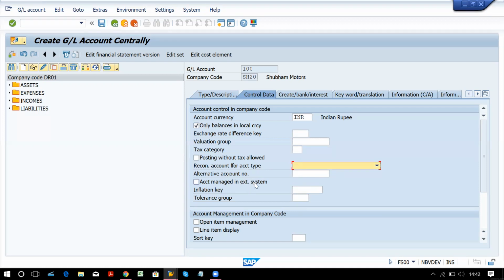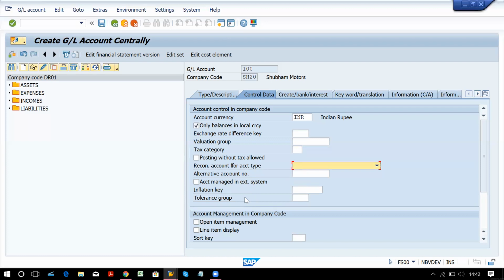Alternative account number and account managed in external system. Now implementation is going on for this particular company, Shubham Motors, and currently Shubham Motors is running their business on Tally or Oracle or any other software. So they must be using these GL accounts on that software. So if you have any alternate account number, you can save that for users' reference, or account managed in external system you have to take.